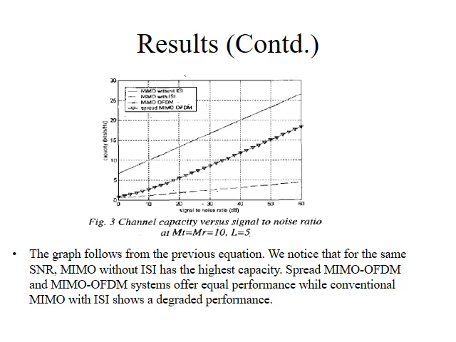This is a graph between the capacity and the signal to noise ratio, and as we observed from the previous equation, the capacity is directly proportional to the signal to noise ratio, and hence we observe the following pattern. We notice that for the same value of SNR, MIMO without ISI has the highest capacity, followed by spread MIMO OFDM and MIMO OFDM. Both of these systems have exactly the same performance, while conventional MIMO with ISI shows a degraded performance. Shravan would be taking over from here.